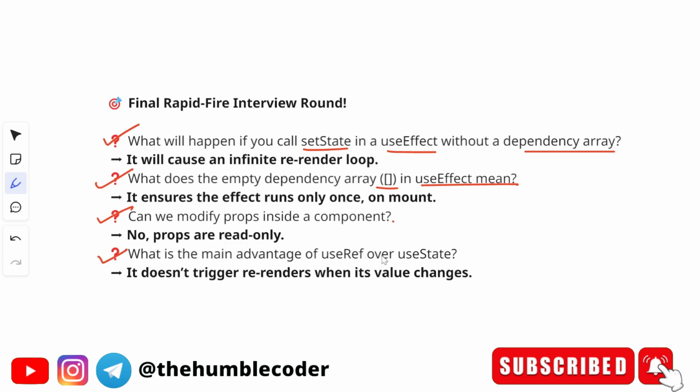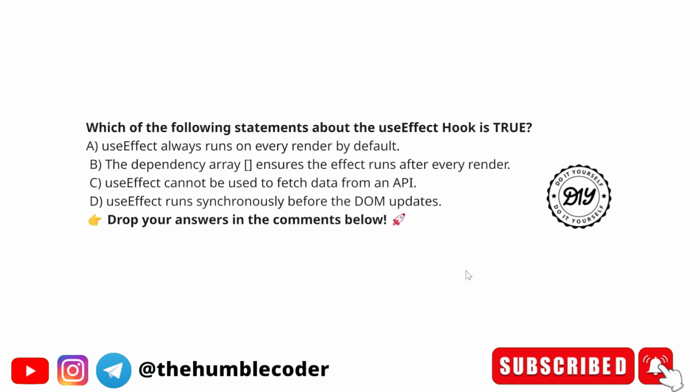Next question is, what is the main advantage of useRef over useState? The answer is it doesn't trigger a re-render when its value changes. This can also be considered a disadvantage in some cases, but whenever this kind of comparison question is asked about the advantage of useRef over useState, you can say that useRef does not trigger a re-render whenever its value is changed. So these were some final rapid fire questions.